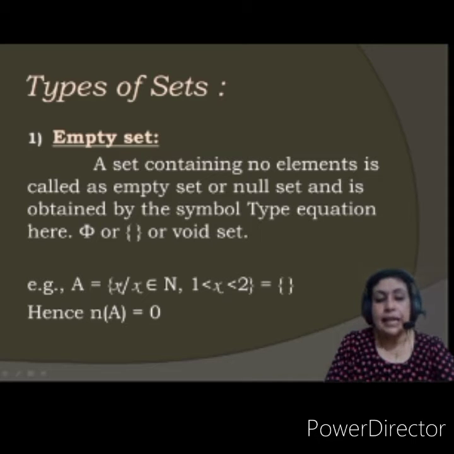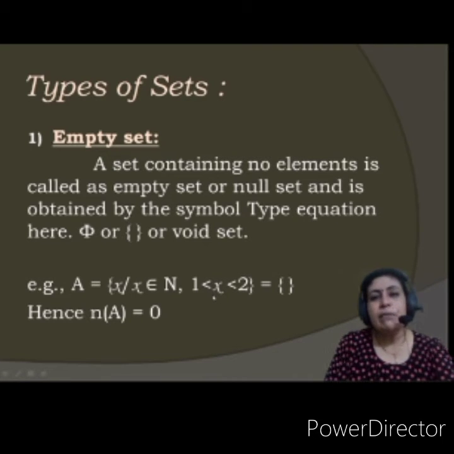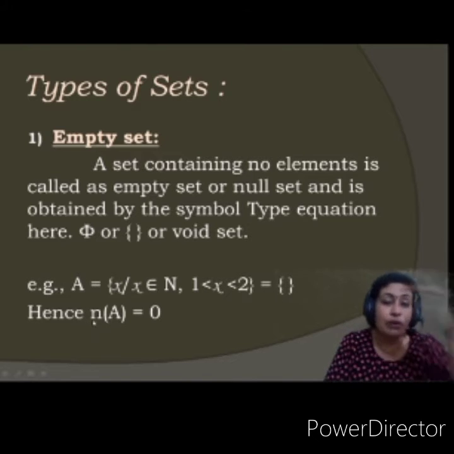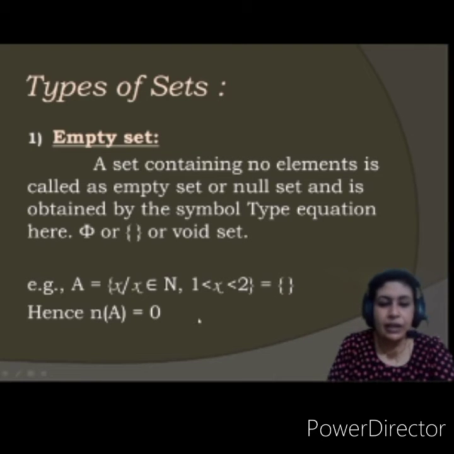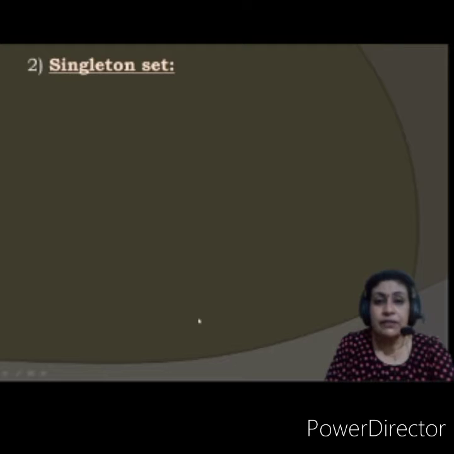Okay, just remember the questions may be asked using these different words for it. Example, see, A is the set of all x such that x belongs to natural numbers and x lies in between 1 and 2. See, there are many numbers between 1 and 2, but they are not natural numbers. Natural numbers are what? 1, 2, 3, 4 and so on. So there are no numbers between 1 and 2. So it becomes an empty set. Therefore it is just curly brackets, okay? So what will be the number of elements in this kind of set? 0. Okay, fine.